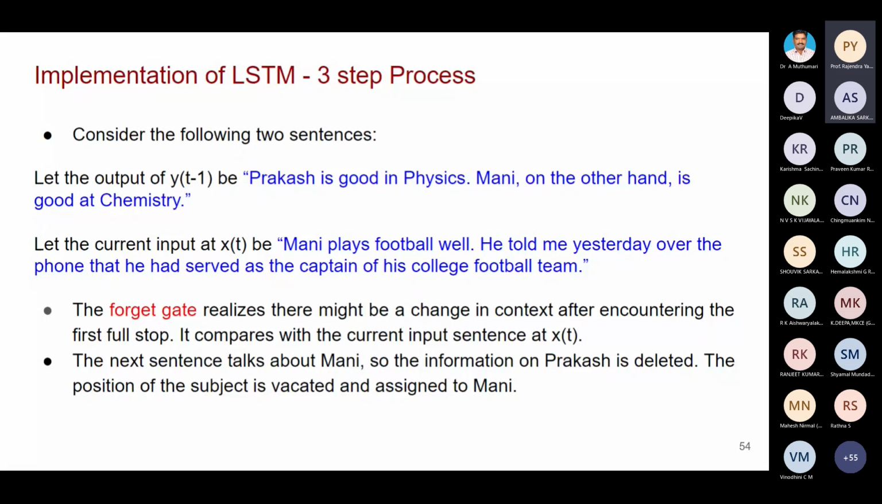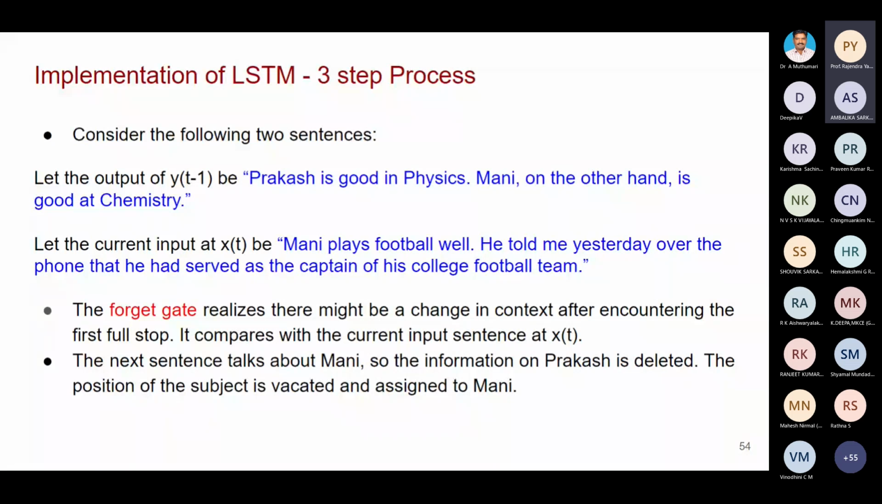Now the current input is given, x of t. Previously, this is my data: Prakash is good in physics. Mani, on the other hand, is good at chemistry. This is stored in my network. Now I'm giving some input: Mani plays football well. He told me yesterday over the phone that he had served as the captain of his